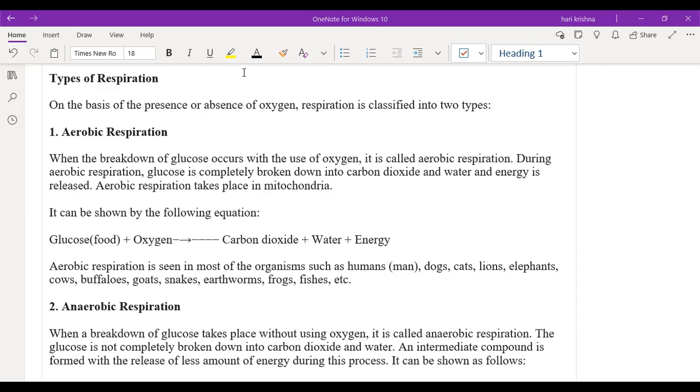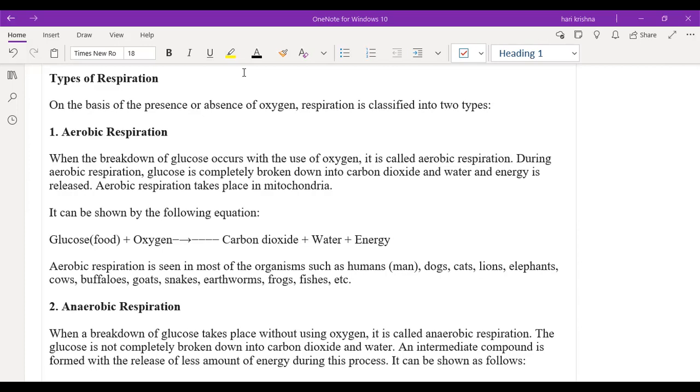The process of respiration is called aerobic, and the process of respiration that takes place in the cells even in the absence of oxygen is called anaerobic respiration. And in aerobic respiration, the glucose is completely oxidized, whereas in anaerobic respiration the glucose is not completely oxidized. It's not completely broken down.